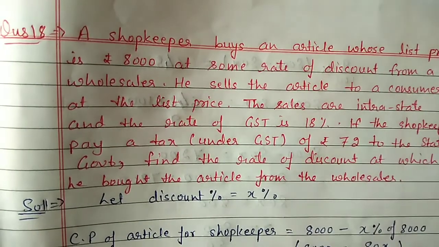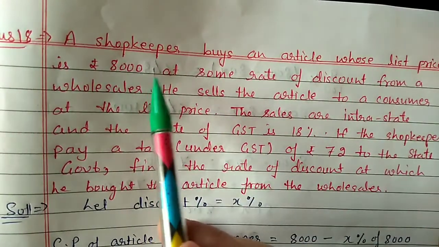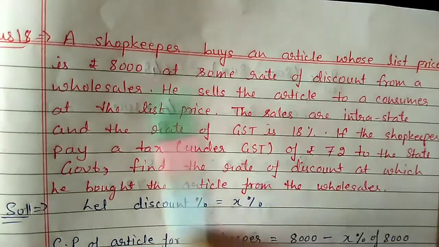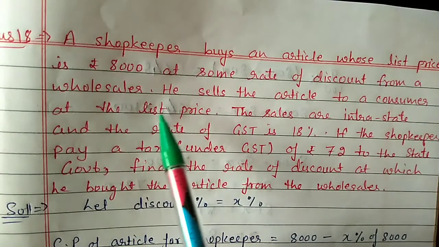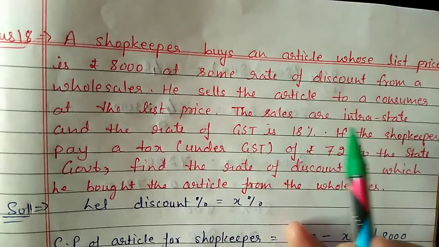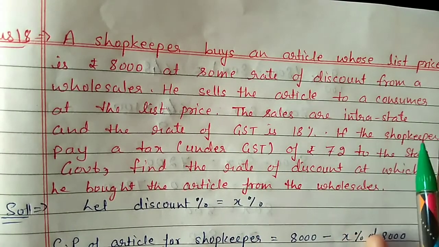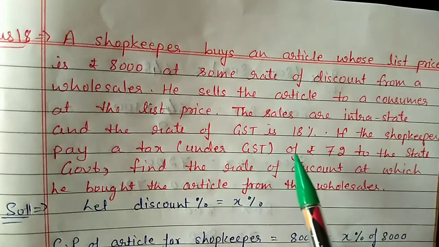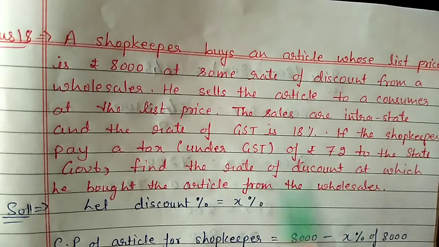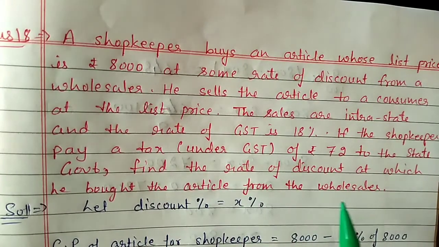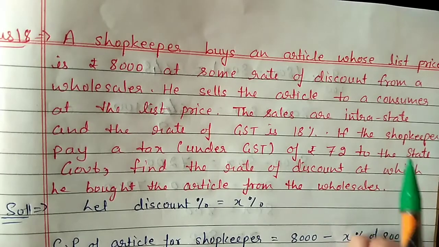Question number 18. A shopkeeper buys an article whose list price is 8,000 at some rate of discount from a wholesaler. He sells the article to a consumer at the list price. The sales are intra-state and the rate of GST is 18%. If the shopkeeper pays a tax of 72 rupees to the state government, find the rate of discount at which he bought the article from the wholesaler. So here discount is not given. Discount we have to find out.